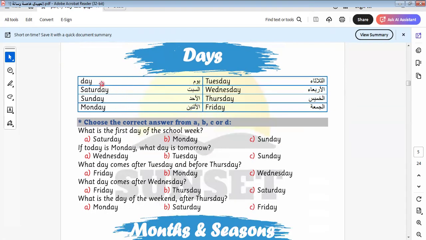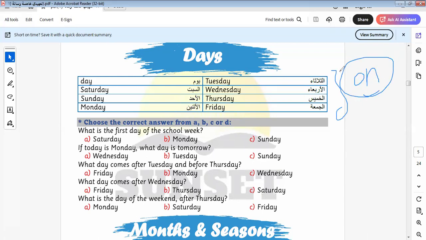This is the days. Here is day. Day means the day that we are in. I will remind you of the names of the days: Saturday, Sunday, Monday, Tuesday, Wednesday, Thursday, Friday. And I would like to remind you that the preposition before the days is "on".